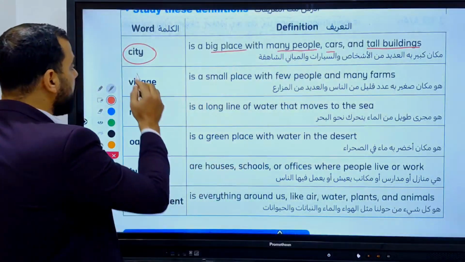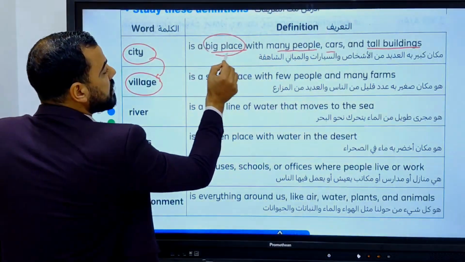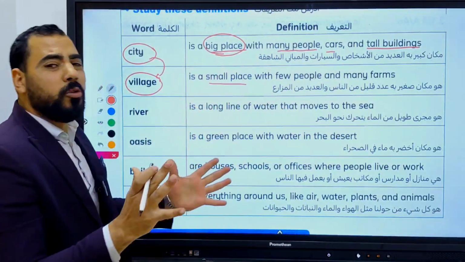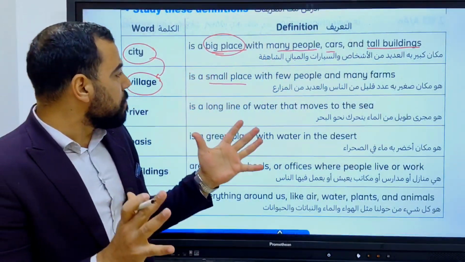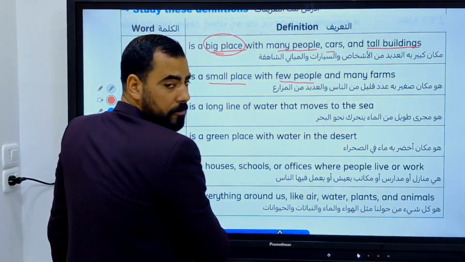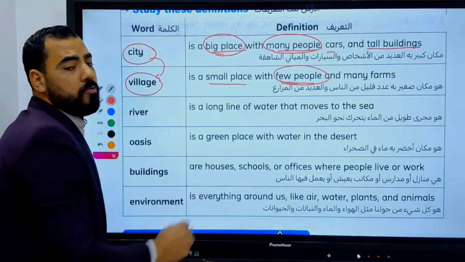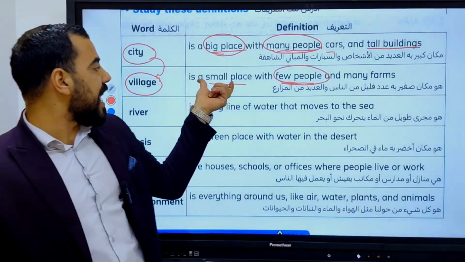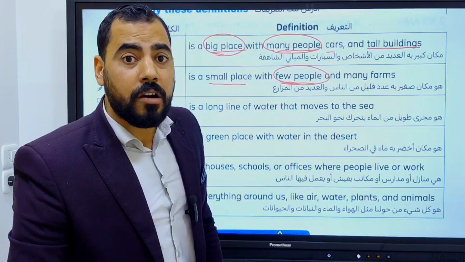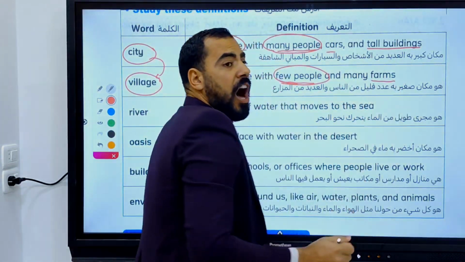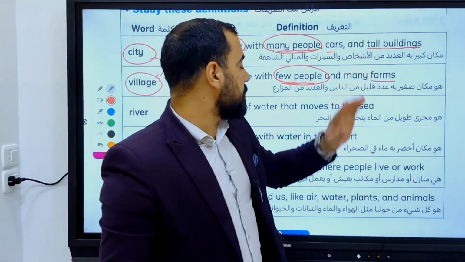So let's move from the city to the village. City is a big place, but village is a small place. Villages are smaller than cities. Village is a small place with few people. In the city there are many people, but in the village there are few people. So village is a small place with few people and many farms. Do you know what is the meaning of farms? Excellent. Farms are places where we can grow crops and keep animals.